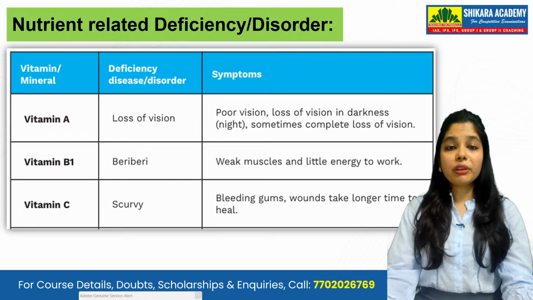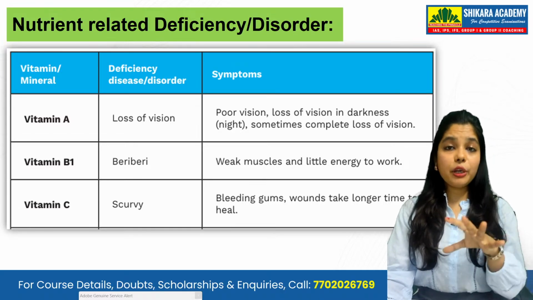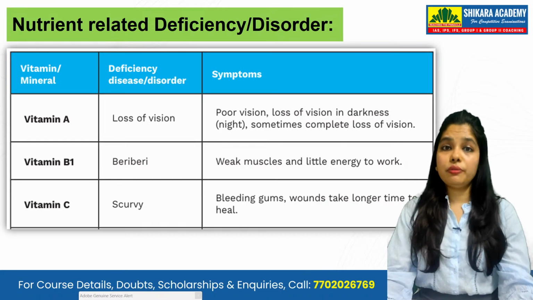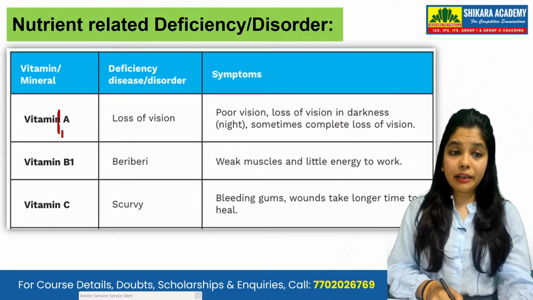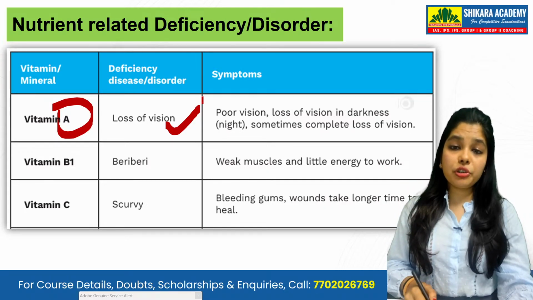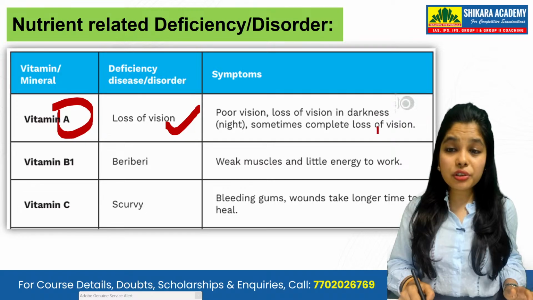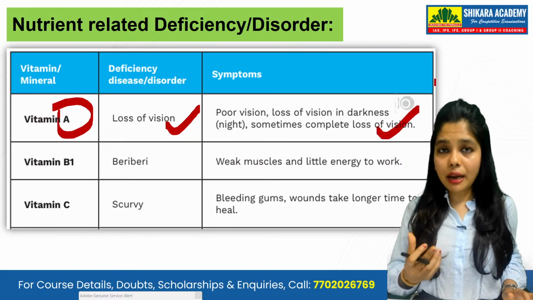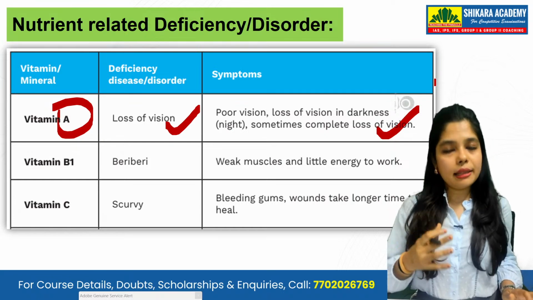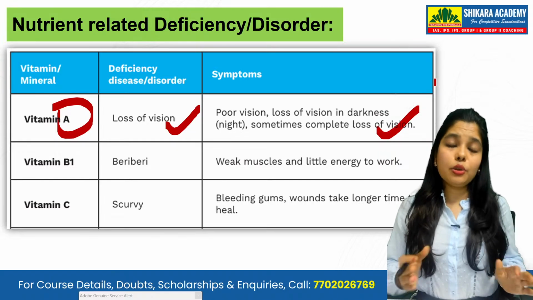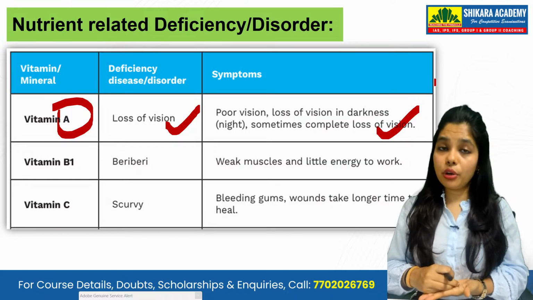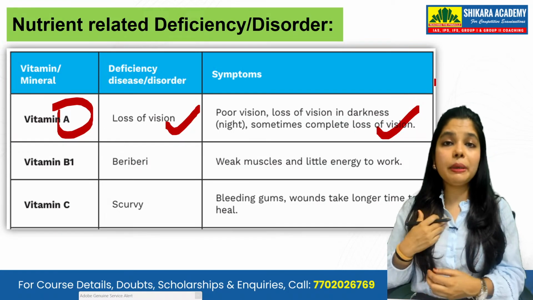Now, going ahead, we will be talking about the deficiencies. If we don't eat such and such vitamins, if we have the deficiency, then we can have such kinds of issues. If we have vitamin A deficiency, then there will be loss of vision. Poor vision, loss of vision in darkness, sometimes complete loss of vision also happens. You will see that your grandparents, generally in old age, have poor vision, and this is because of deficiency of vitamin A. So you should always take a good amount of vitamin A. If you are not able to do that, please go for a regular checkup and take vitamins for it.